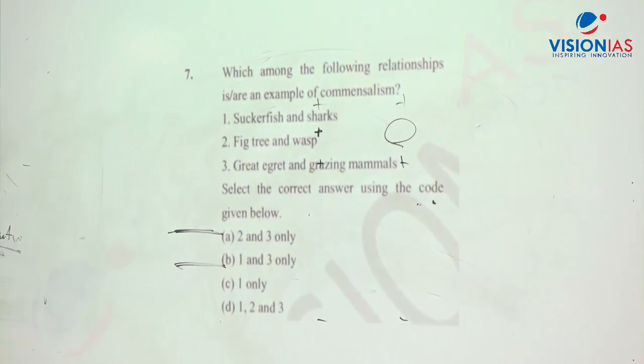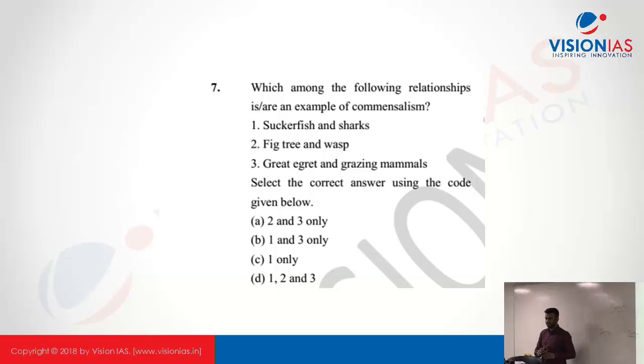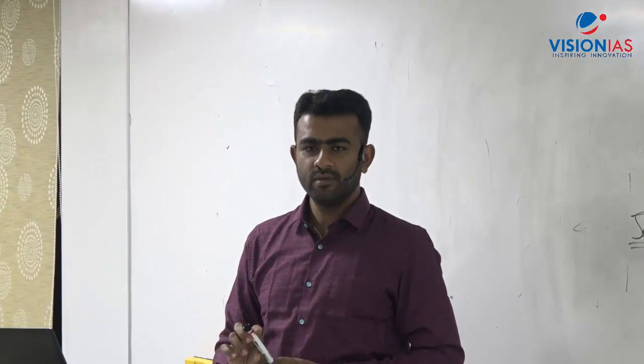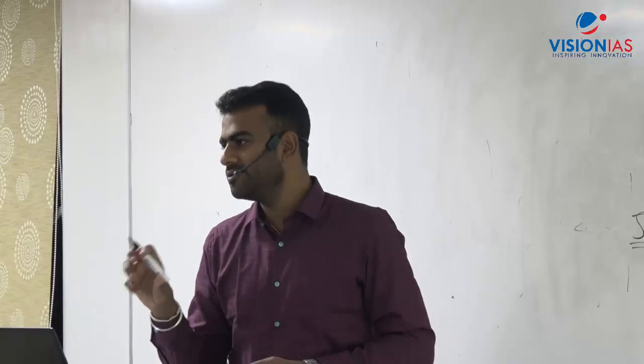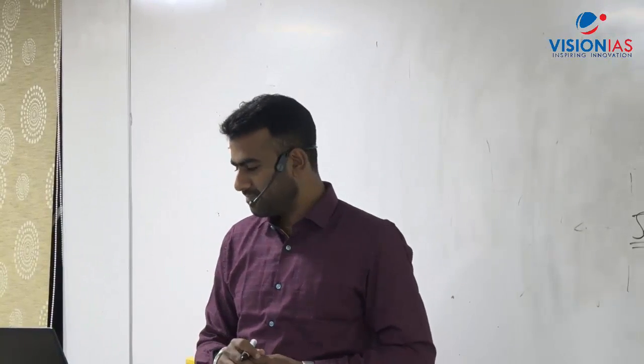Suckerfish and shark. Suckerfish are a type of fish which sticks to the shark while traveling in the oceans. That is commensalism. Fig tree and wasp. Fig tree and wasp is mutually beneficial for each other. Wasps help in pollination and the flowers of the fig tree give protection to the wasp. It is giving shelter to the wasp.